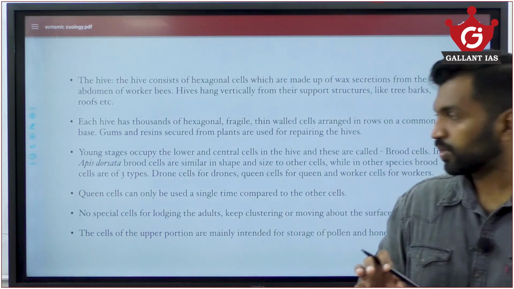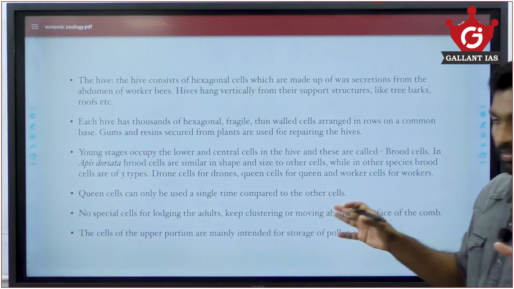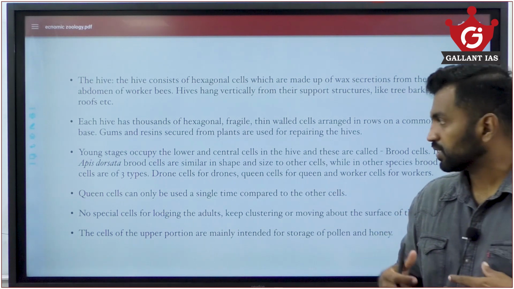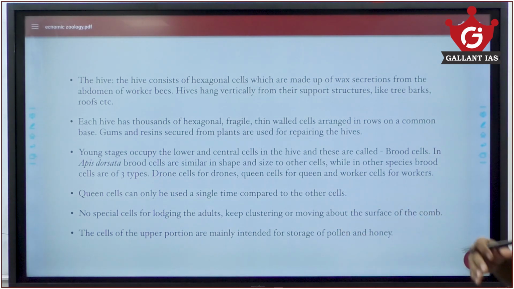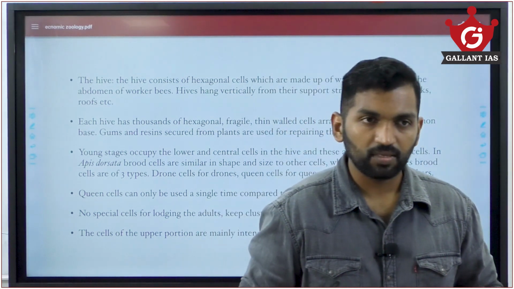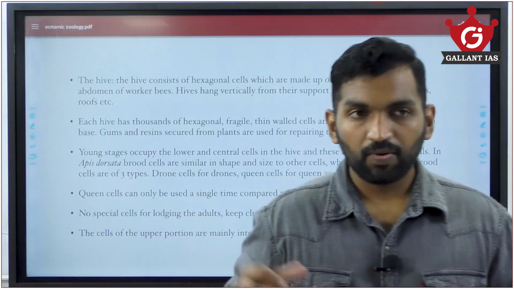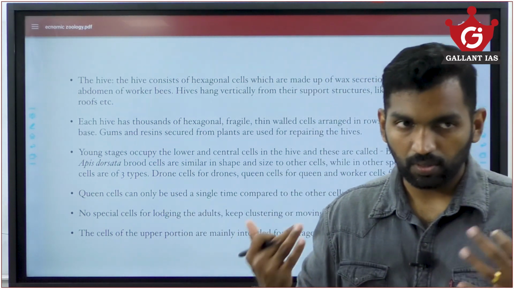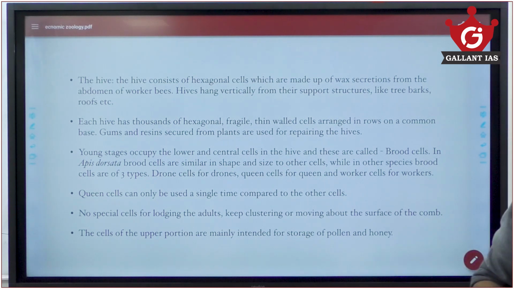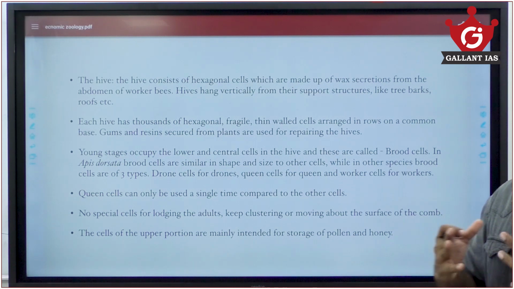In Apis dorsata, the largest honeybee that we said, the first one, brood cells are similar in shape and size to other cells, while in other species brood cells are of three types: drone cells for drones, queen cells for queen, and worker cells for workers. So in dorsata all the cells will be of one single shape and size, whereas in all the other species that we said, it will be of three categories, each for queen, drone, and worker. Queen cells can only be used a single time compared to other cells. No special cells for lodging the adults, as the adults keep moving around inside the colony.